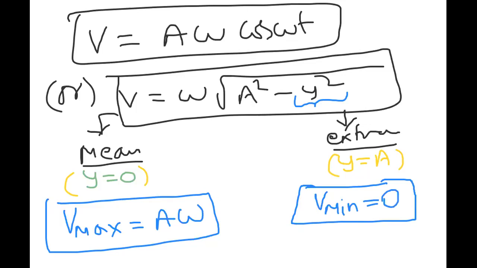So at mean position, displacement is minimum and velocity is maximum. Velocity is maximum at mean position. Displacement minimum, velocity maximum. Here, at extreme position, displacement is maximum and velocity is minimum. Like that we can explain displacement, velocity, and all these things better.